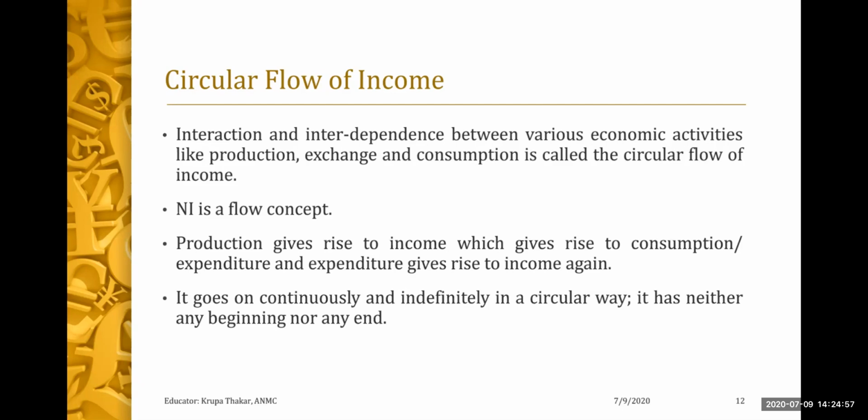As I had mentioned, national income is a flow concept. Production gives rise to income, which gives rise to consumption, which means that whenever any firm is producing something, it is going to distribute it for consumption. So production gives rise to income, which gives rise to consumption expenditure, and expenditure gives rise to income again. So it goes on and on continuously and indefinitely in a circular way.